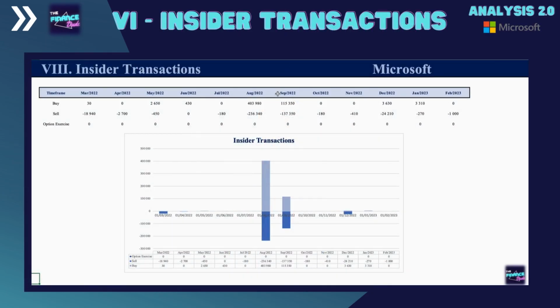On the contrary, if they are massively buying, then there's another positive indicator for the company.